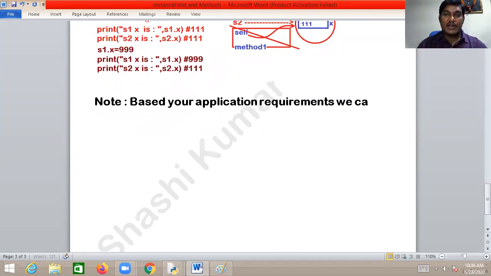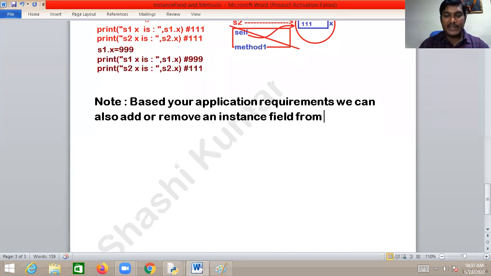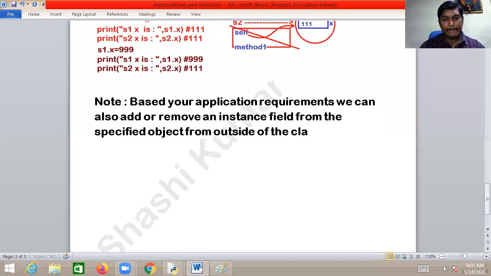we can also add or remove an instance field from the specified object from outside of the class.